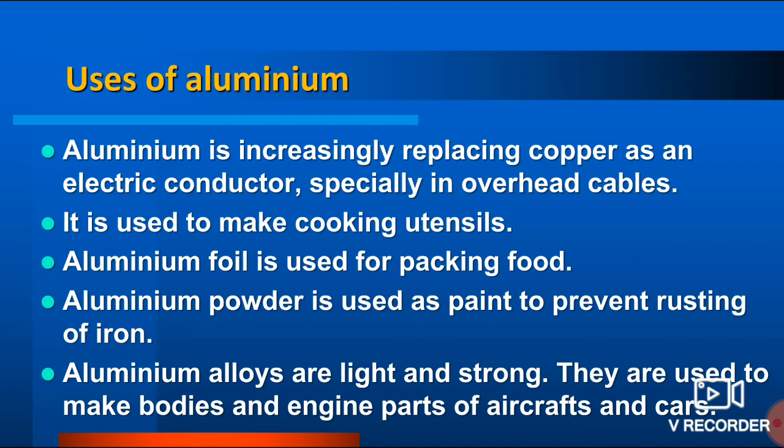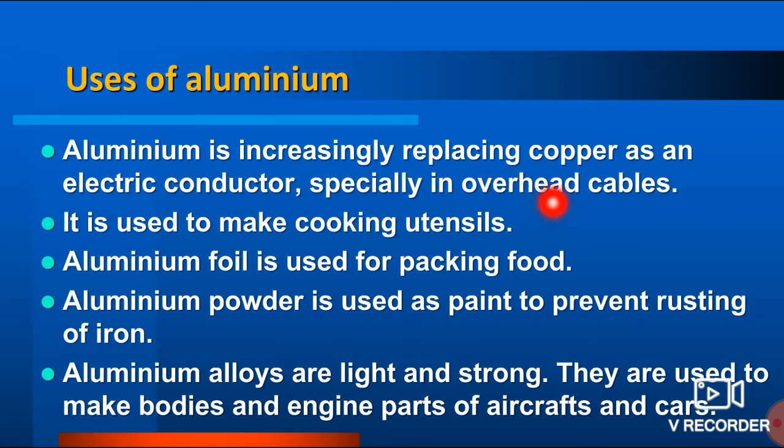Now another metal is aluminium, very commonly used metal. Nowadays we are making windows, other frame and railings and many things, even door handles are made up of aluminium. So it is again very good conductor, so that's why it is used in overhead cables.